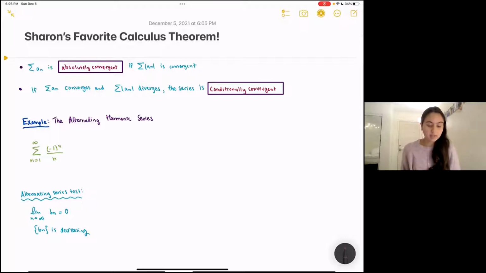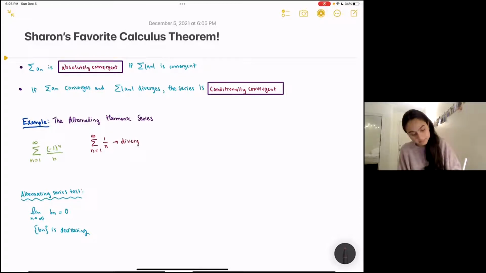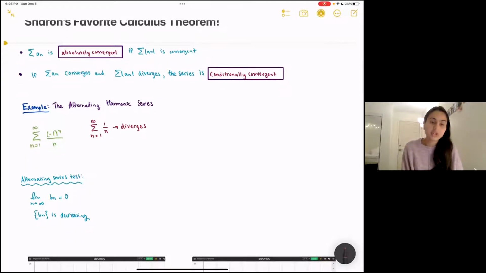So as an example of a conditionally convergent series, a classical example is the alternating harmonic series. If we take the absolute value of the terms of the series, we just end up with the series 1 over n, which is the harmonic series and which we know diverges. On the other hand, if we look at this alternating harmonic series and test for convergence, which we can do using the alternating series test, we'll see that it actually converges.